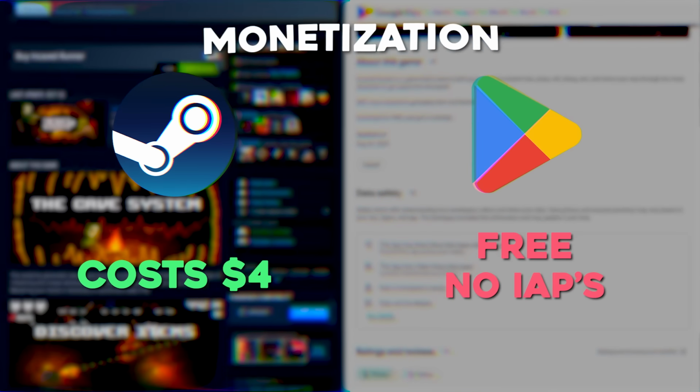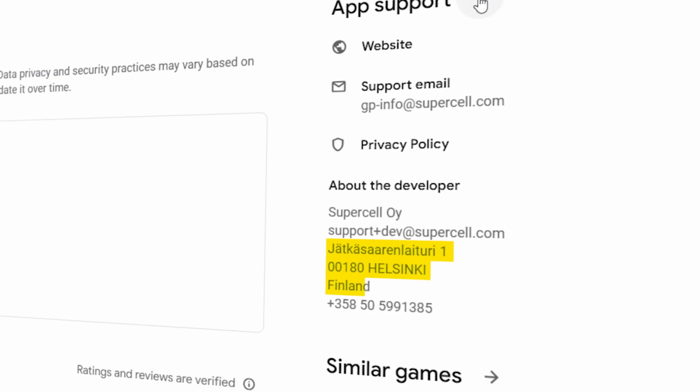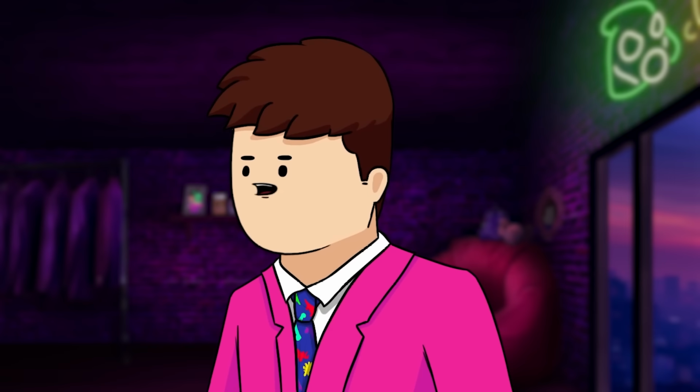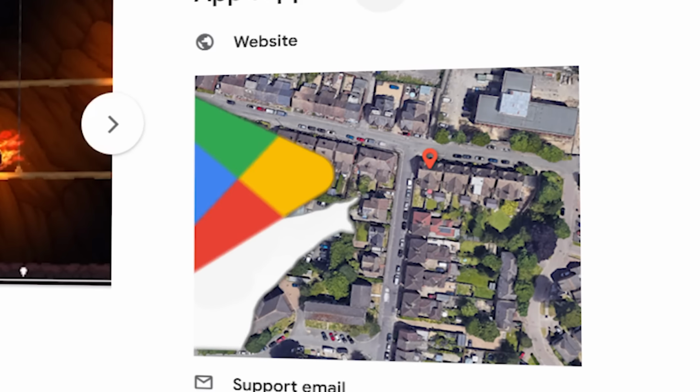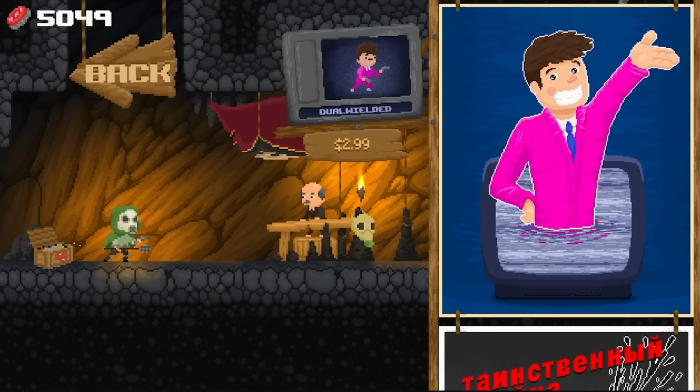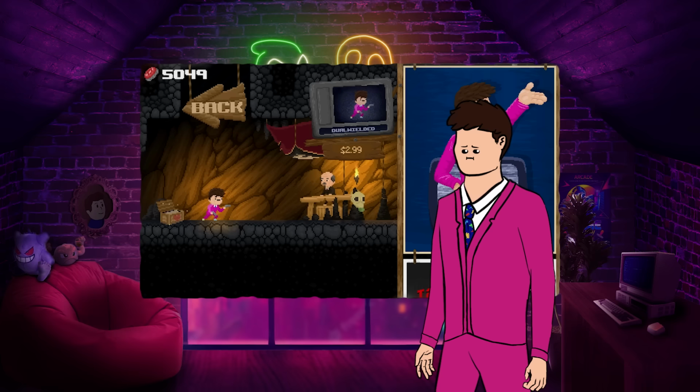Originally I wanted those to exist, but some Play Store policy makes it so that if you sell a product there, your company's address will be displayed on the store page. My company's address is my bedroom. And I had to consider, am I really going to dox myself blatantly for the maybe $50 this $3 dual-wielded skin will get me? No.